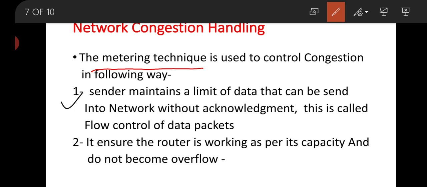First, the sender maintains a limit of data that can be sent into the network without acknowledgement. This is called flow control of data packets. That means when the sender is not acknowledged by the receiver, then in this case the sender is going to retransmit data again and again. But this technique stops the sender, setting a limit on the retransmission of data without acknowledgement. This technique is used to control the flow of data.